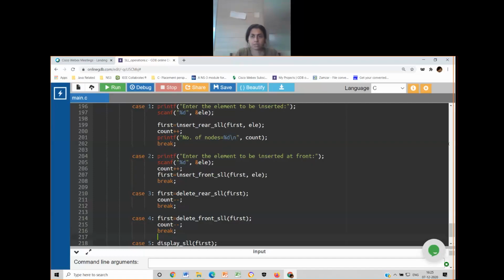In simple terms, write a modular C program to implement ordered list in singly linked list.